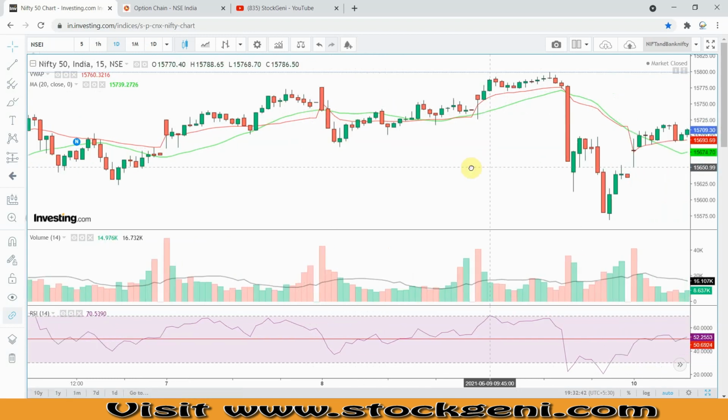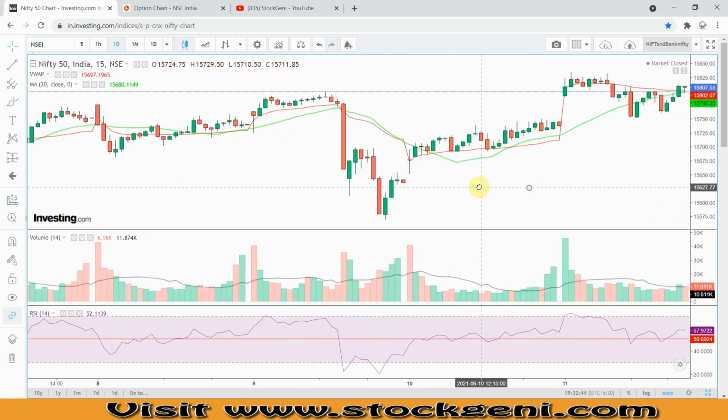So you can find it multiple times, again and again. This is the daily chart I told you about, and you have seen here that it closed at this VWAP level or around this level. You can see the volume, and you can also double-check with the RSI when this kind of scenario is created. So you will also check with the volume and RSI, and you will have a better confirmation.